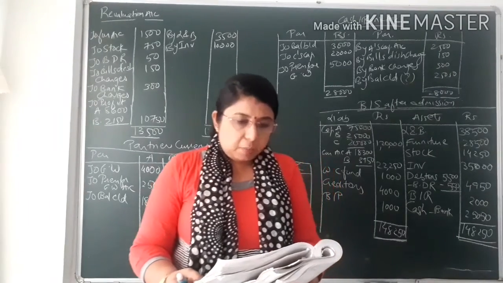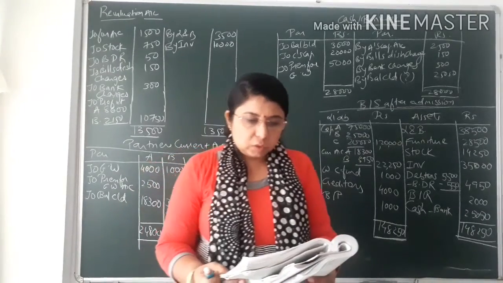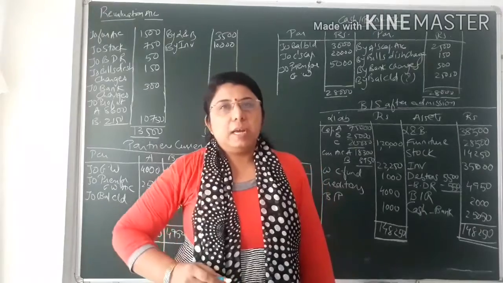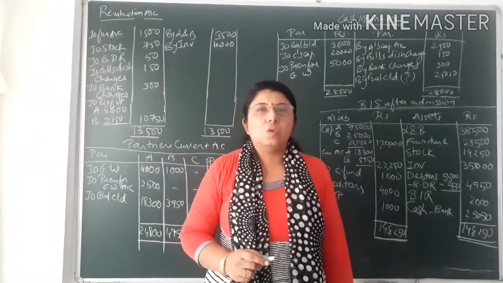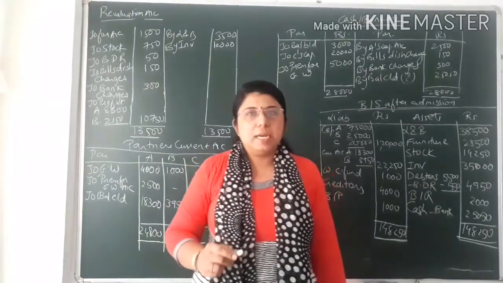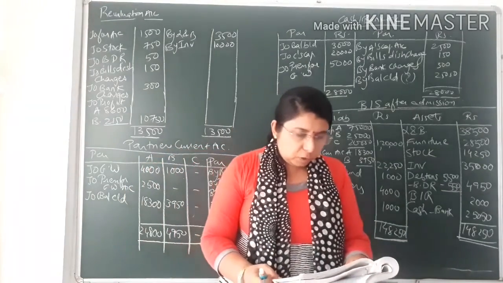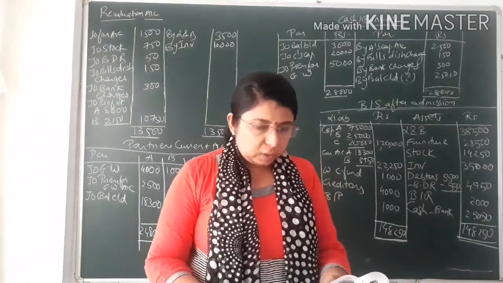A and B are partners in a firm sharing profit and loss in the ratio of 4:1. It means there are two partners, A and B, and they are sharing profit and loss. The old profit sharing ratio between A and B is 4:1. The balance sheet of their firm on 31st March 2017 was as under.